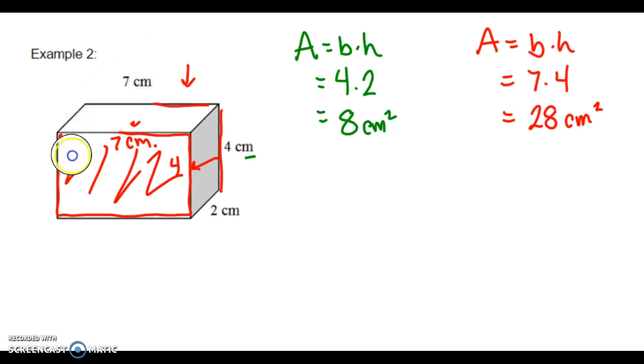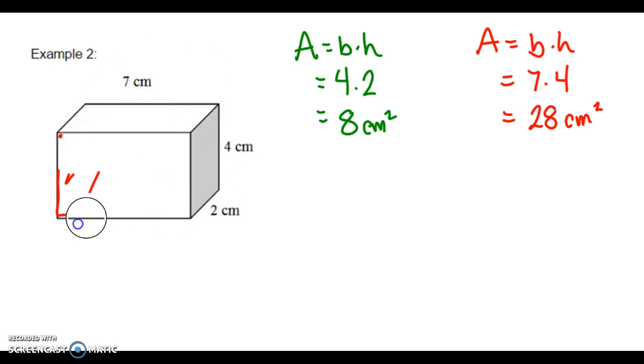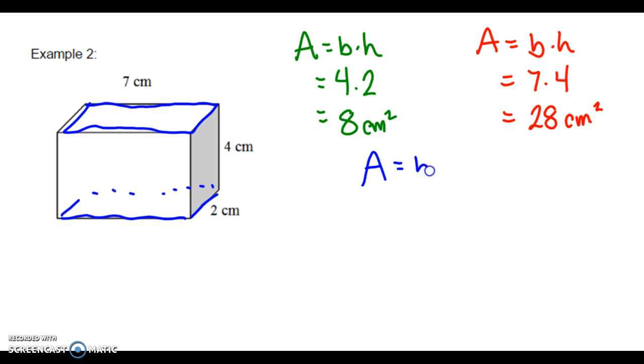And then, as always, we should have a third unique side. We've taken care of 2. That third side is going to be the top and the bottom rectangle. We have this one here, and then the rectangle down below that we are sitting on, that goes all the way around the bottom, and if we add some dotted lines, it would go right there. So we're going to start the same, with our formula, area equals base times height.